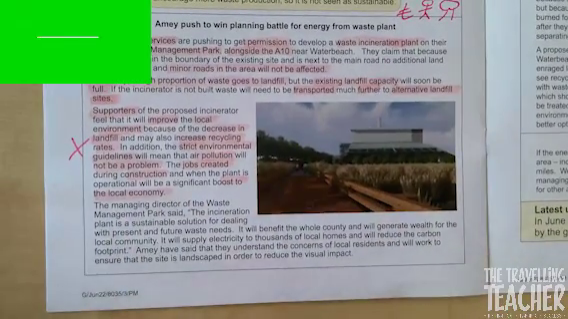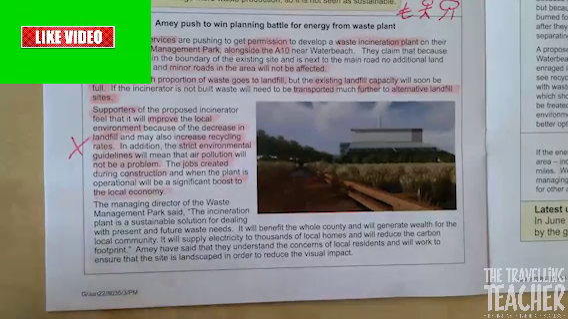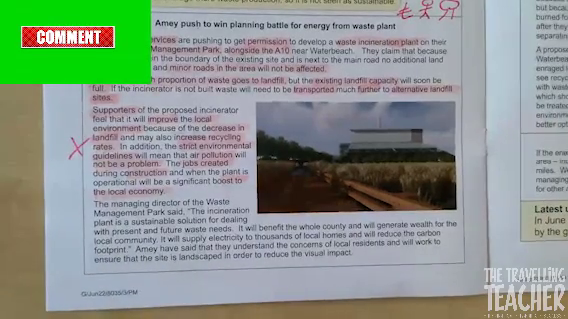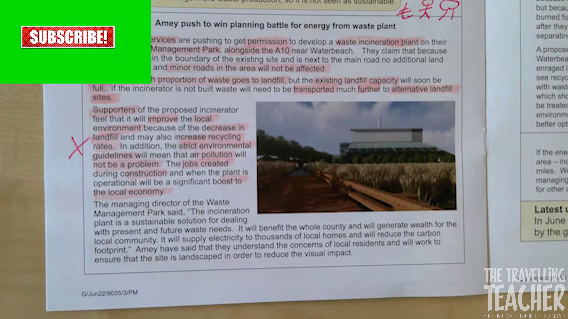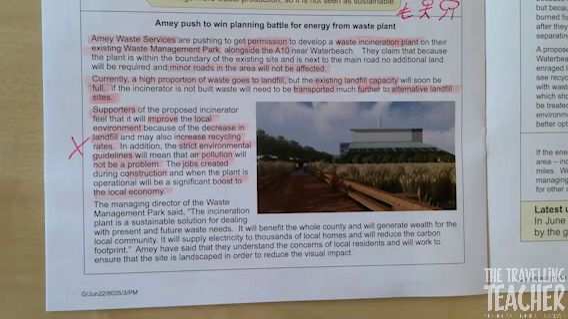Next bit. The managing director of the Waste Management Park said, the incineration plant is a sustainable solution for dealing with present and future waste needs. It will benefit the whole county and will generate wealth for the local community. It will supply electricity to thousands of local homes and will reduce the carbon footprint. AMI have said that they understand the concerns of local residents and will work to ensure that the site is landscaped in order to reduce the visual impact.